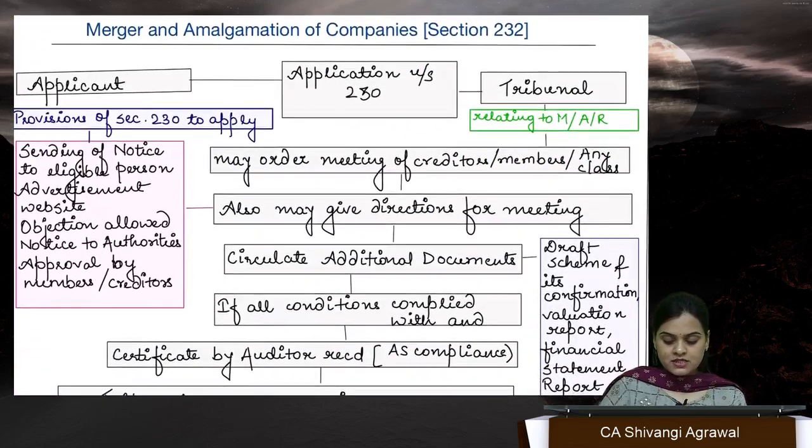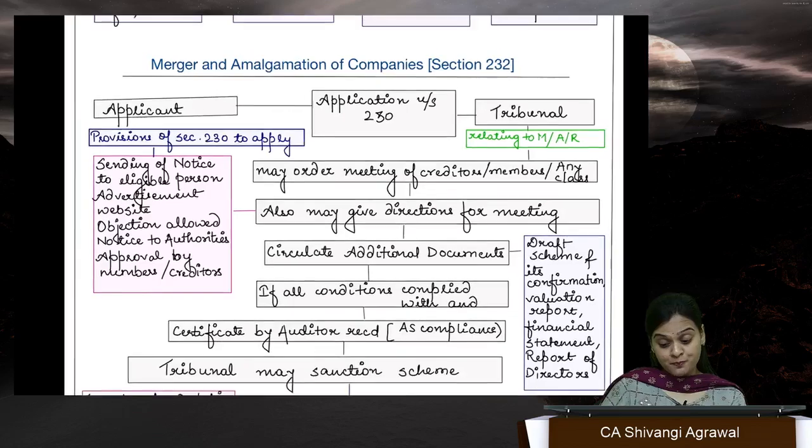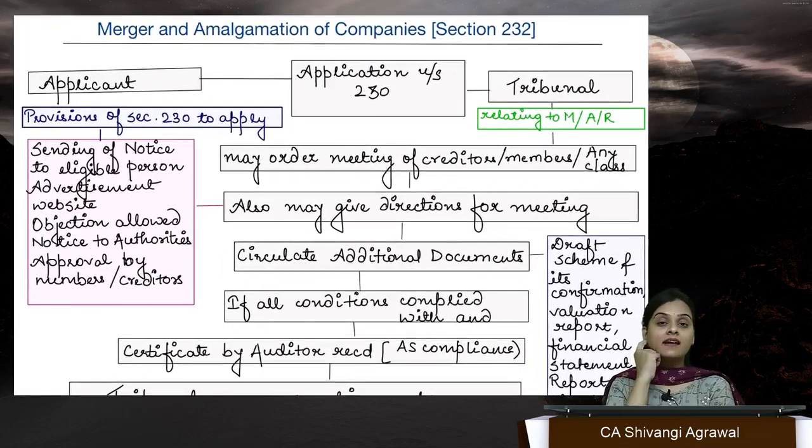Fine. Now we come to section number 232. Merger and amalgamation of companies. So we are talking about the case of merger, amalgamation, demerger, all of that. Whenever an application, here also you need NCLT approval, here also there is a whole elaborate procedure and exactly the same procedure as we have read in section 230. However, the section is different, and so we cannot say that if I am talking about a case of merger, I give my answer in accordance with section 232. No, in accordance with section 230 to 232.